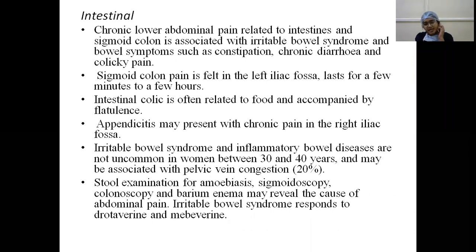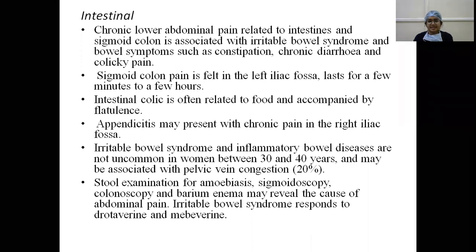Intestinal causes of chronic lower abdominal pain are related to the intestines. The sigmoid colon is associated with irritable bowel syndrome and bowel symptoms such as constipation, chronic diarrhea and colicky pain. Sigmoid colon pain is felt in the left iliac fossa and lasts a few minutes to a few hours. Intestinal colic is often related to food and is accompanied by flatulence. Appendicitis presents with pain in the right iliac fossa only. Irritable bowel syndrome and inflammatory bowel disease are not uncommon in women between 30 and 40 years of age and may be associated with pelvic congestion syndrome.